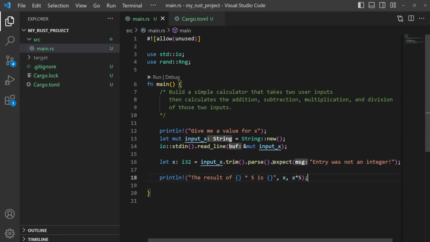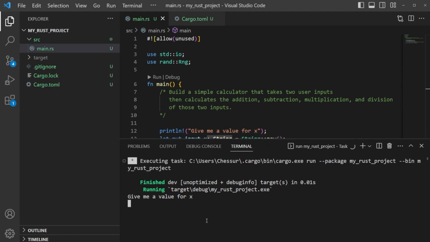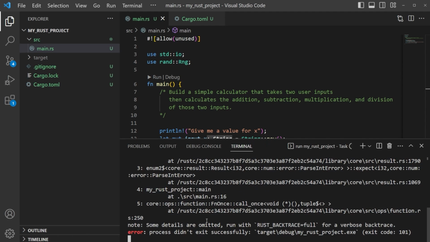Perfect. Now let's look at this expect really quick, because this is the first time we've actually seen this, and using these is really awesome. That's the nice thing about Rust, is that exceptions are built in, and we can utilize this. Let's take a look at how to throw an error. So let's say I give a non-integer, like I give L.